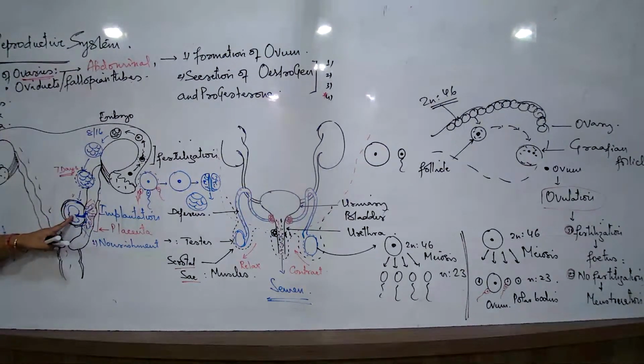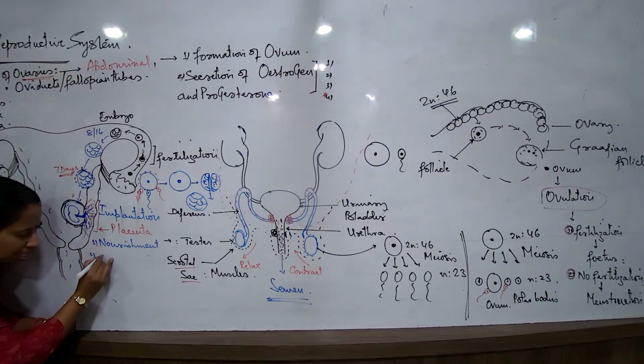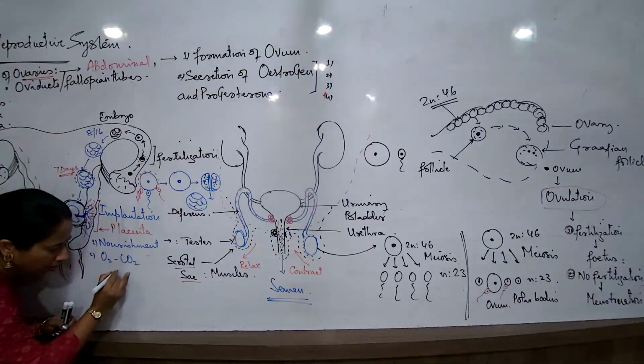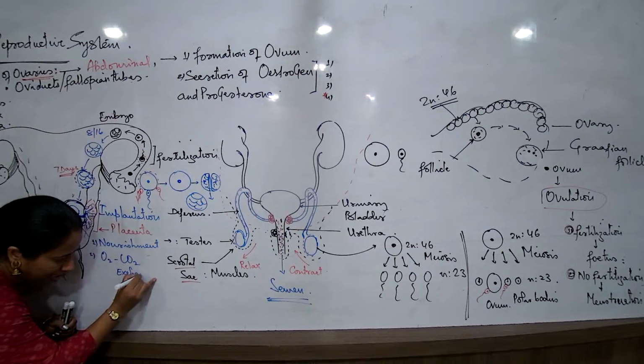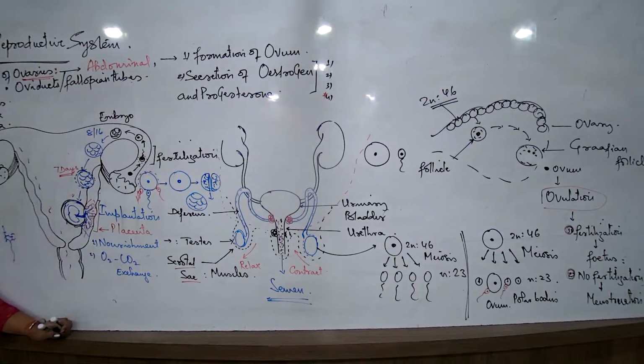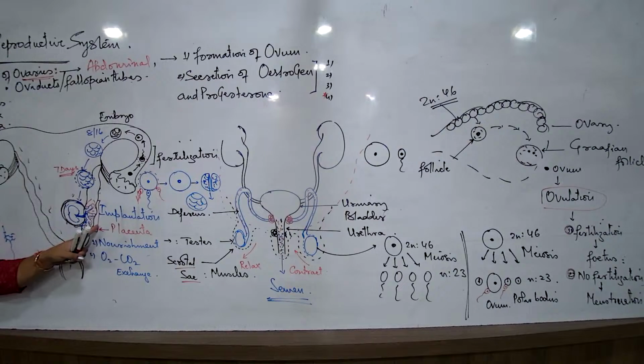अब ये जो fetus है, it needs oxygen. It has to give away carbon dioxide. So can I say that this placenta also brings about the oxygen and the carbon dioxide exchange? Yes, it also can bring about the gaseous exchange. The placenta can also bring about the gaseous exchange. The developing fetus will pick up the oxygen from the maternal blood and give away the carbon dioxide towards the maternal blood. By what process? Simple diffusion. Process यहाँ पे simple diffusion है.